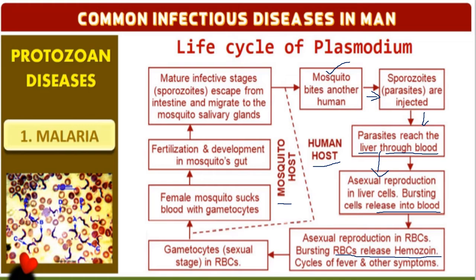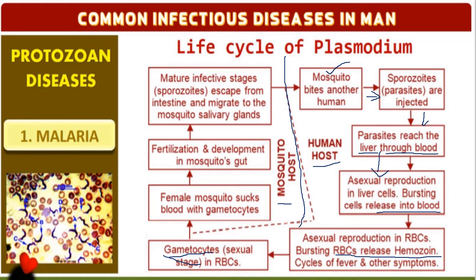Up to this point is asexual reproduction in the human. After asexual reproduction, the sporozoites undergo the sexual stage, where gametocytes are formed. What do gametocytes mean? Male and female forms are formed in the RBC. After the formation of male and female, fertilization does not occur in the human. That's why we say that in humans asexual reproduction occurs, and in the sexual stage only male and female gametocytes are formed.